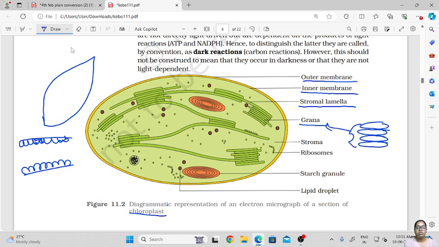Then comes the stroma. Stroma is basically the cytoplasm part, the base part of the chloroplast. Then there are ribosomes. Then starch granules are present inside the chloroplast, and lipid droplets. We also find lipids inside the chloroplast structure. So this is the basic structure of a chloroplast, as in how it is present inside the leaf. If this is the leaf, it will be present inside the leaf lamina.